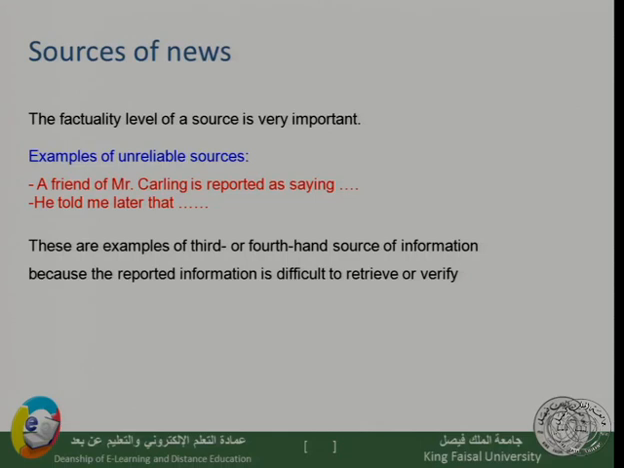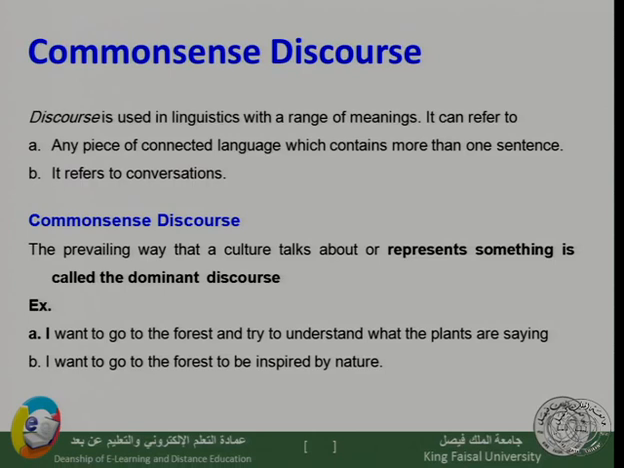He told me that, or he told me later, or something like this. So who is this he? We need to know who those people are. Are they official? Are they police officers, etc.? These are examples of third or fourth hand sources. They are not first hand, because the reported information is difficult to retrieve or to verify.